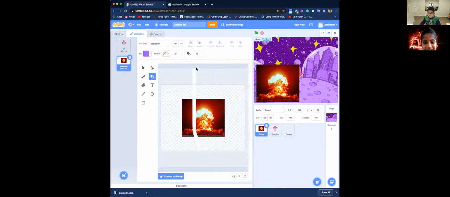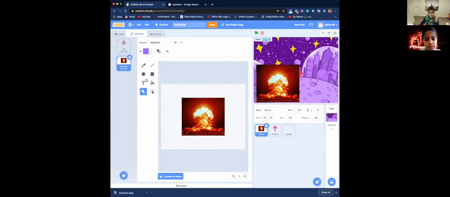What? Well, I know, that happens to me. You have to convert it to bitmap. Oh, thanks. Convert to bitmap. That thing happens to me. That's weird. Vector doesn't work, bitmap works. Okay, let me just make the thickness a lot. Then I can make a nuclear explosion. Convert it to bitmap.